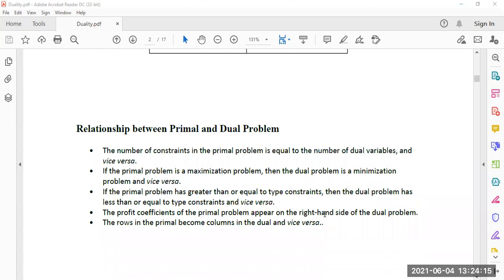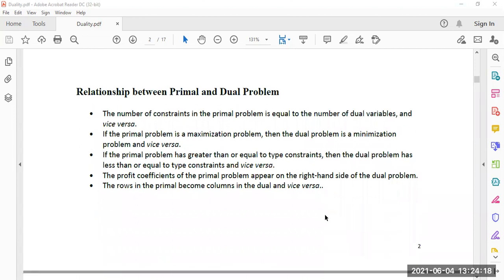Now we are going to analyze the relation between the primal and dual problem. Look here, the number of constraints in the primal problem is equal to the number of dual variables, and vice versa. So actually we are just converting rows into columns for the augmented matrix, and columns into rows. If I take the augmented matrix for the primal and take the transpose, then it will give the dual. That is said here.